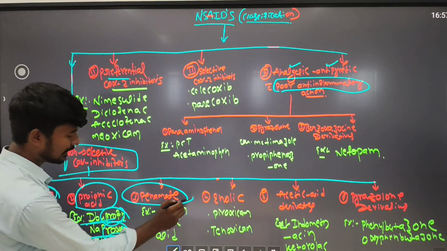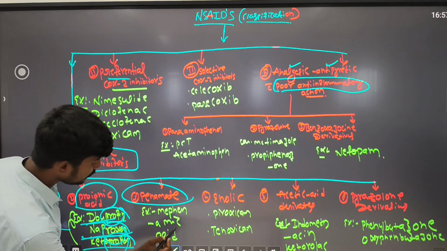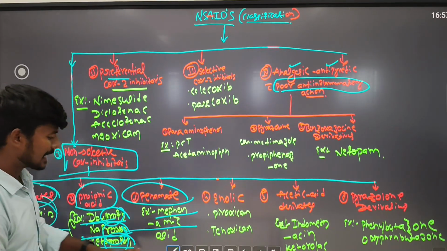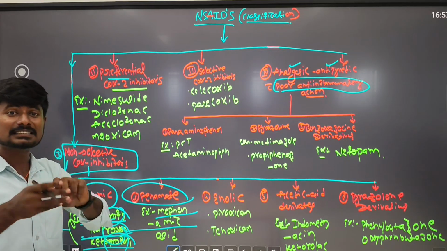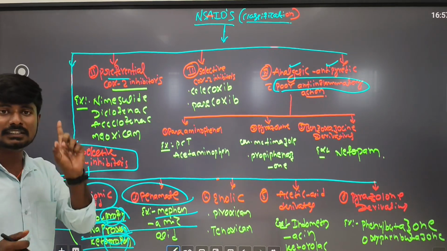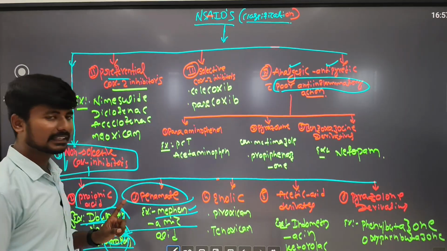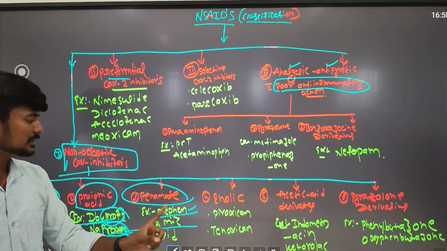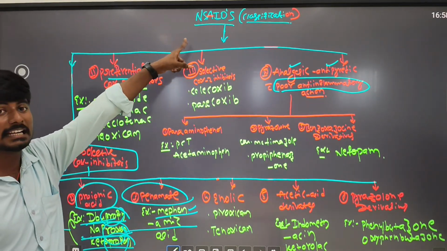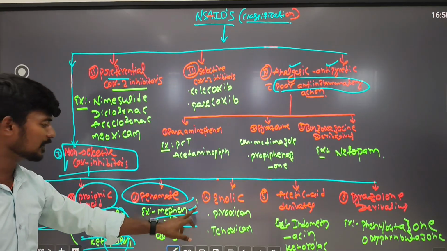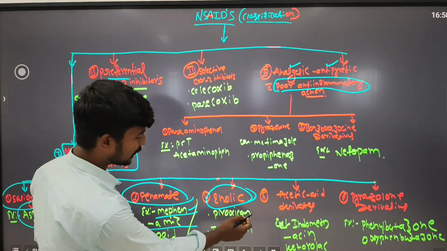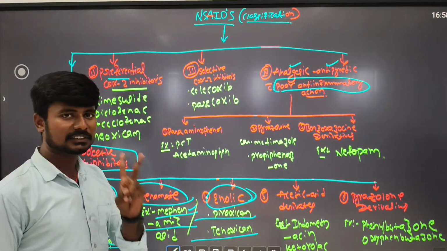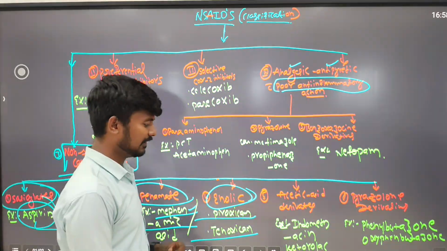Next, fenamate derivatives. An example is mefenamic acid, also known as Meftal Plus, which is used to treat muscle cramps, such as stomach muscle cramps. In that condition, we can give mefenamic acid. It is not related to the GI system. It comes under non-steroidal anti-inflammatory drugs. Then enolic acid derivatives. Examples are piroxicam and tenoxicam. These are the two examples under enolic acid derivatives.